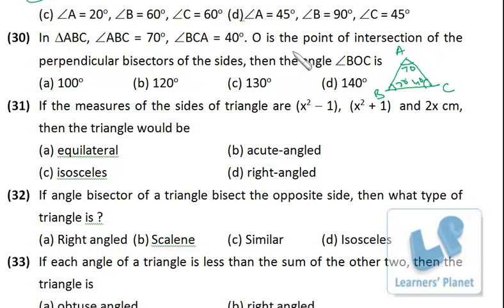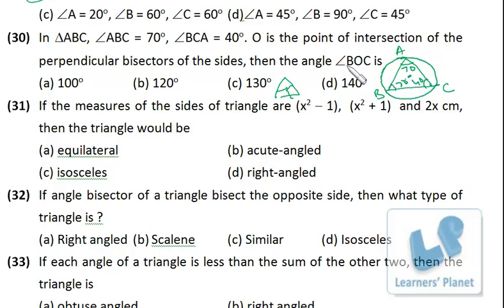The important thing that you must know over here is that the concurrence point, or the intersection point, of perpendicular bisectors is nothing but the circumcenter. That means you have a circumcircle over here. You don't need to draw the perpendicular bisectors like this, that's actually not at all required. The only thing you must know is that the concurrence point of perpendicular bisectors is nothing but the circumcenter, right? So this is the center.